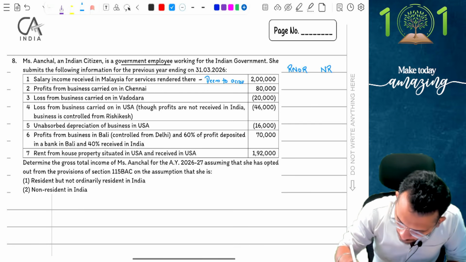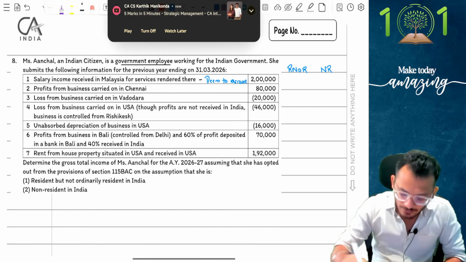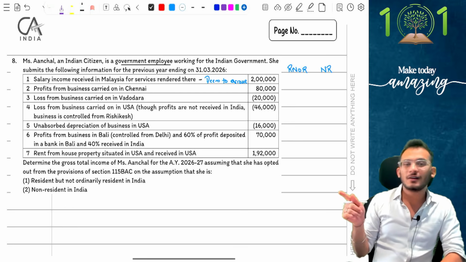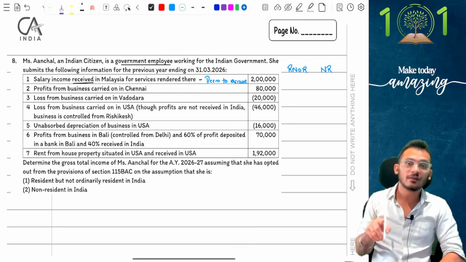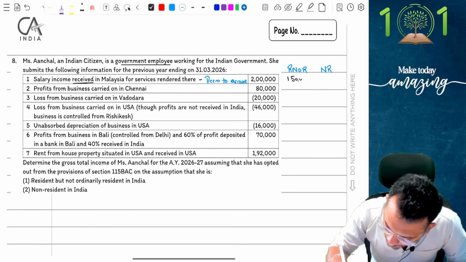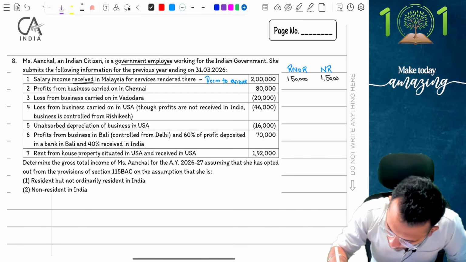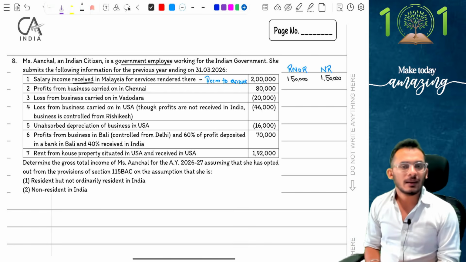And this was a very beautiful adjustment that you had to keep in mind, which means this answer is going to be fully taxable, 2 lakhs. But people, because this is salary and the word used is received, it means I need to give my standard deduction, which means I am going to tax 1,50,000 here. Are we clear? Making sense?